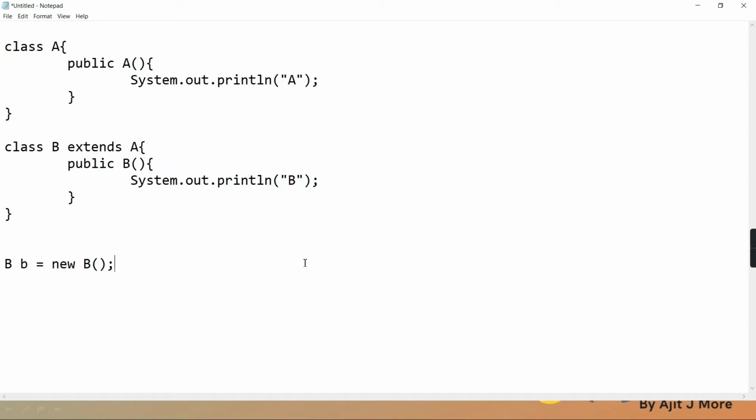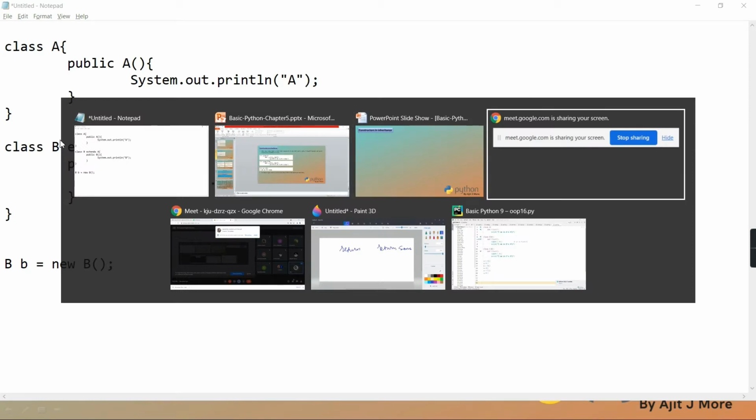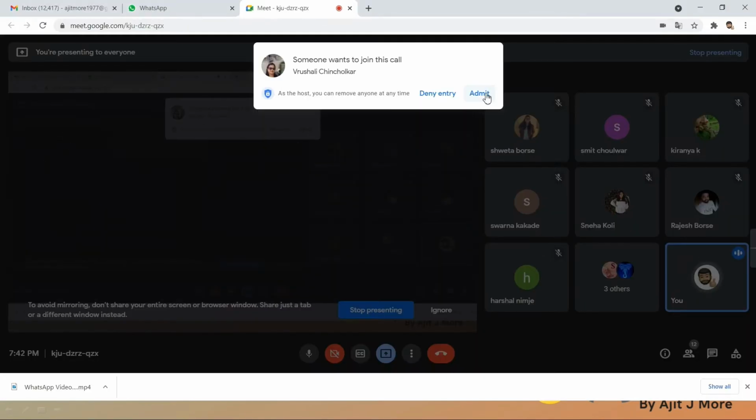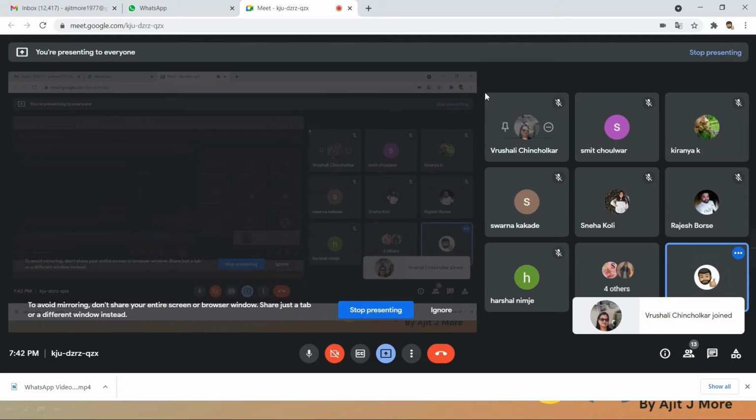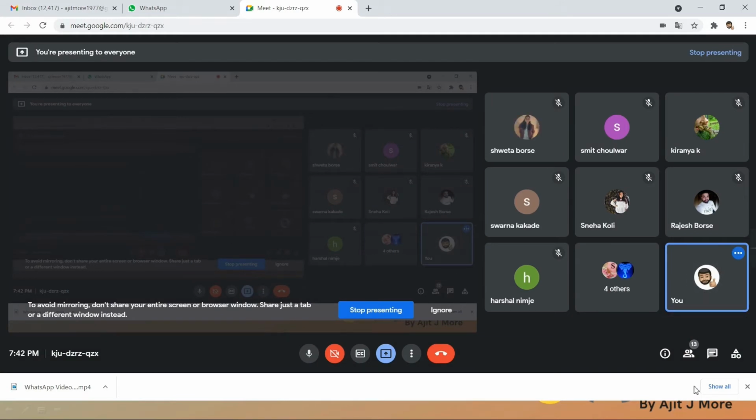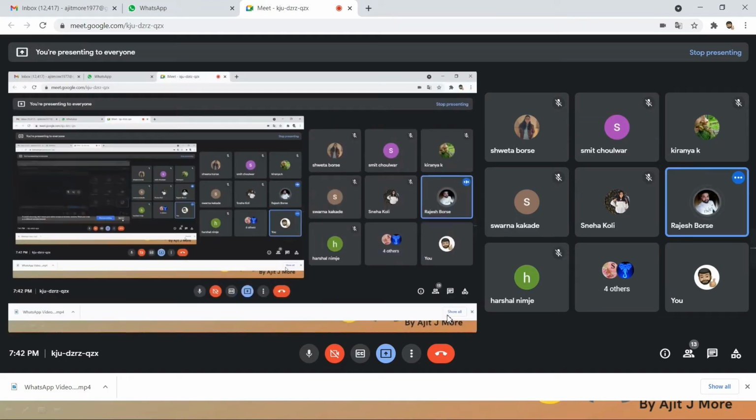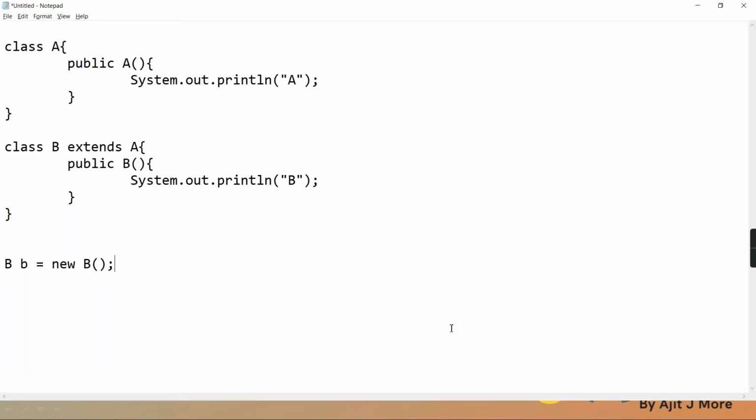In crux, whenever you create an object of the child, the child constructor is called, and within that child constructor, whose constructor is also implicitly called? The parent's. Yes, you told right. So that is the rule in that language. Not only C++, in Java also.